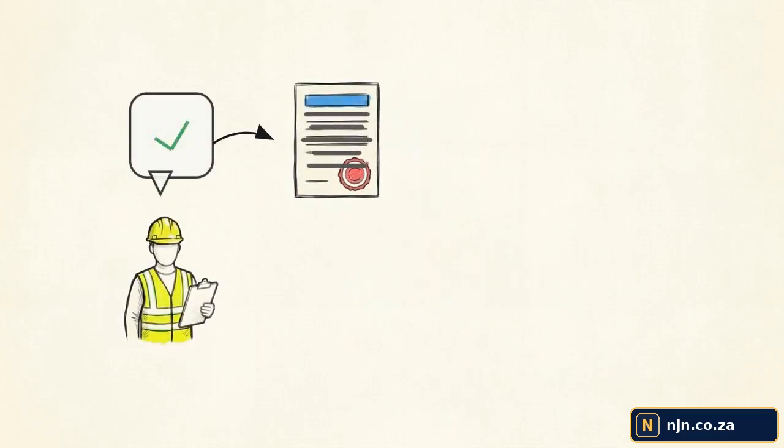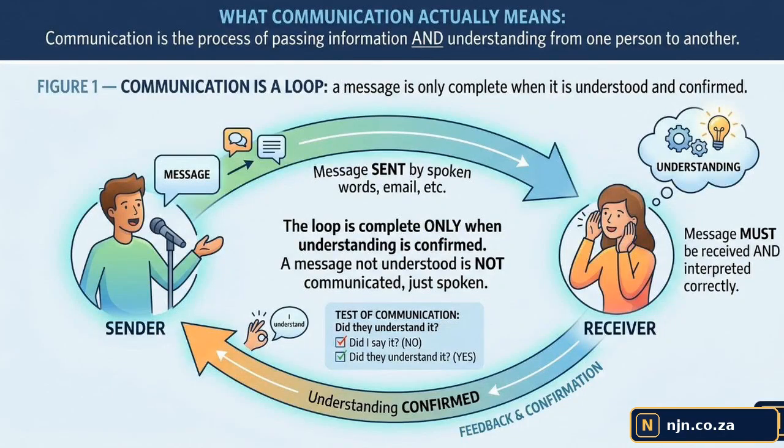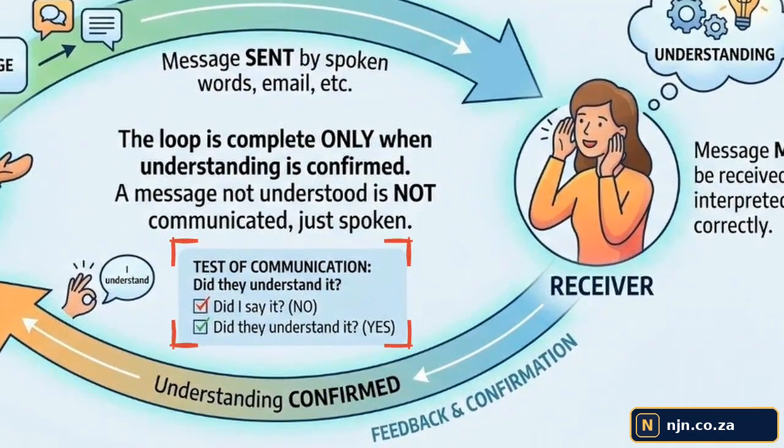The supervisor might argue that they communicated the plan, but typing an email or speaking aloud is not the same thing as actually communicating. Look at this communication cycle. True communication requires passing the information and confirming the receiver understands it. The test is never, did I say it, but did they understand it?